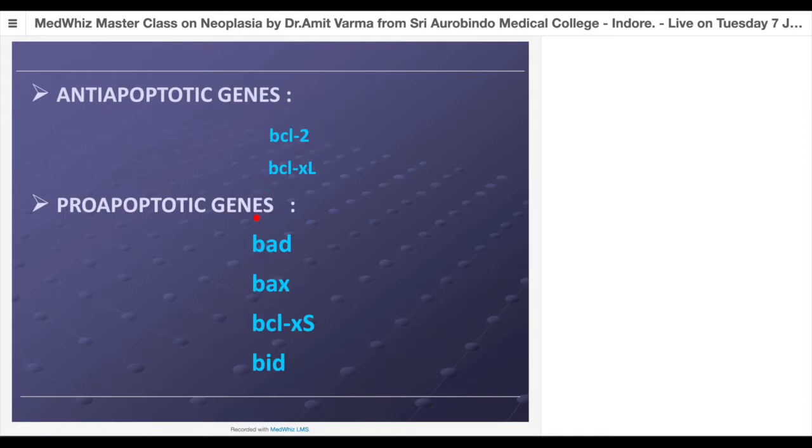Opposite to this, there are pro-apoptotic genes, like BAD or BAX or BID or BCLXS. Now if these genes are active, they force the cell to undergo apoptosis. But unfortunately, when these genes get mutated, they get inactivated. So either inactivation of the pro-apoptotic genes, or overactivation of the anti-apoptotic genes, will have the same effect. They will allow the cell to multiply carrying the mutated DNA, not permitting arrest of the cell for a proper DNA repair.